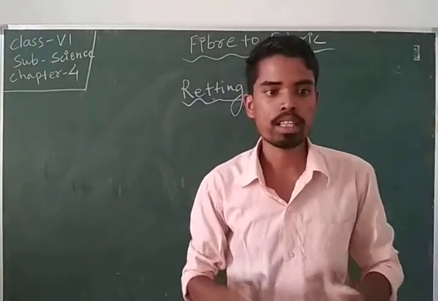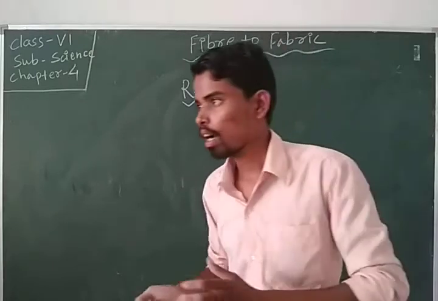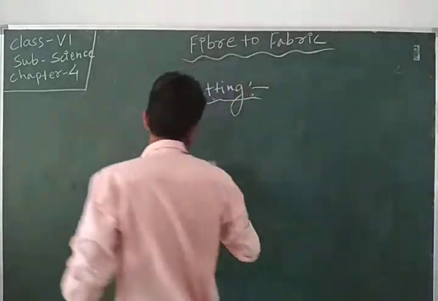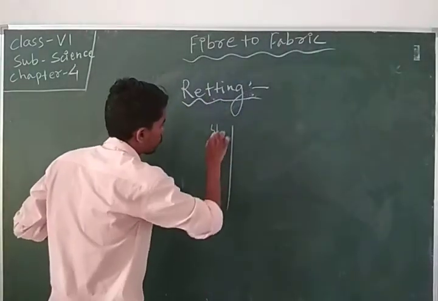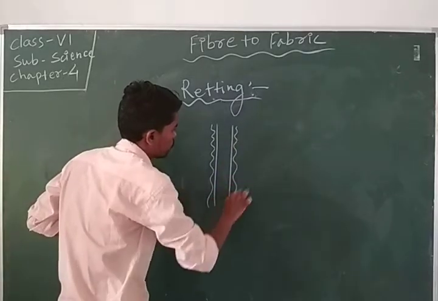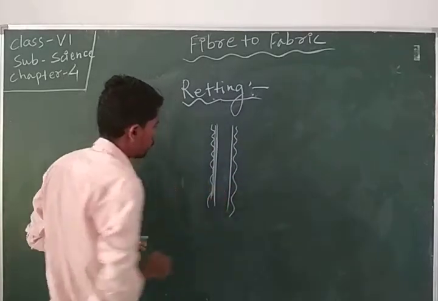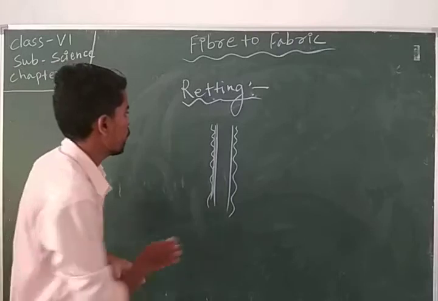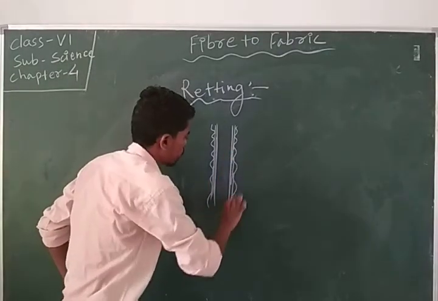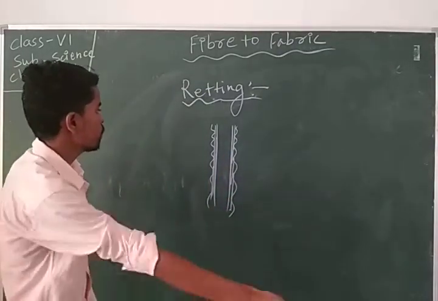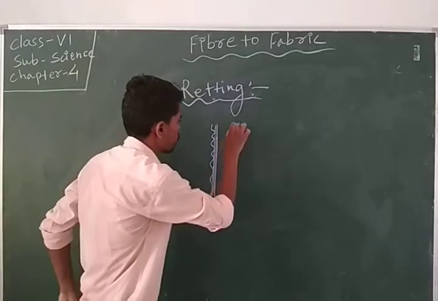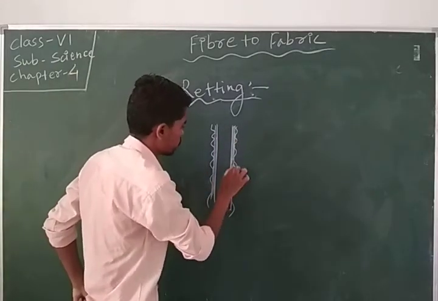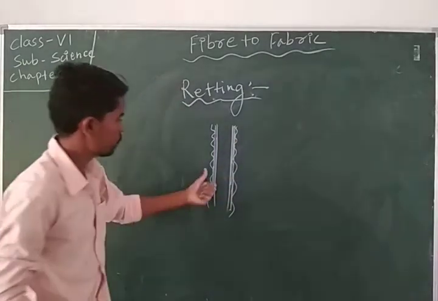In the process of retting, we separate the bark of the jute from the stalk. This is the stalk of the jute, and this side is the bark of the jute.